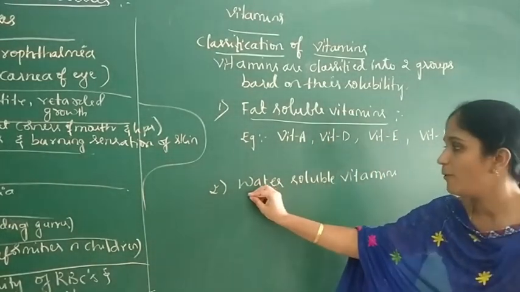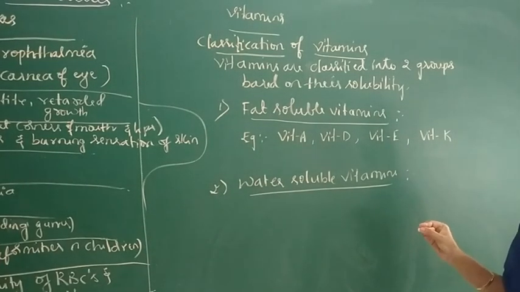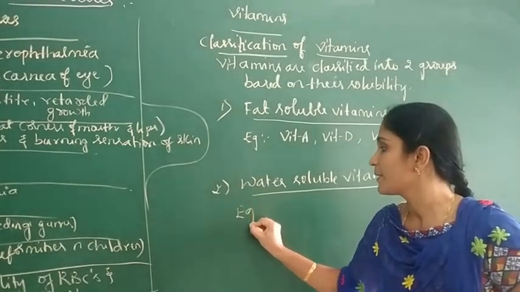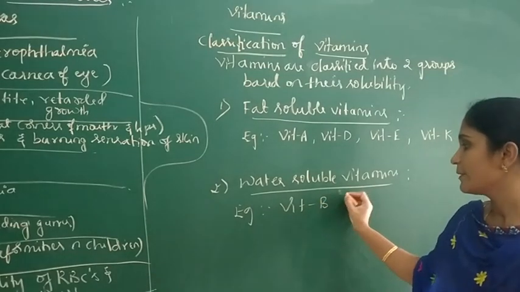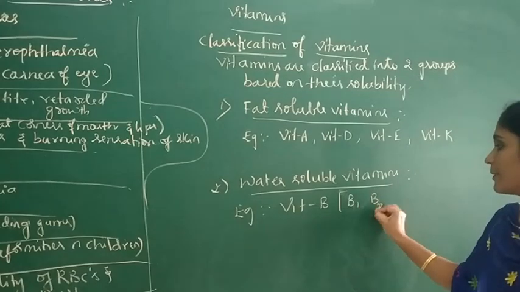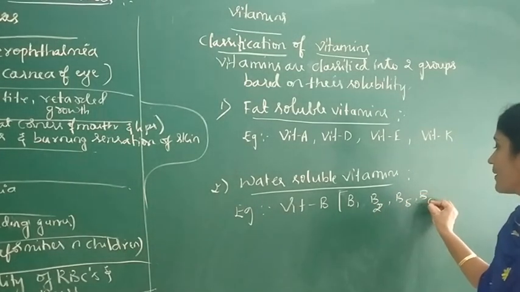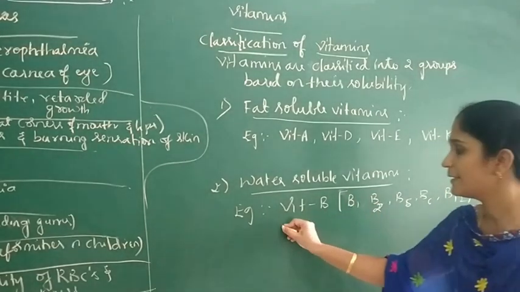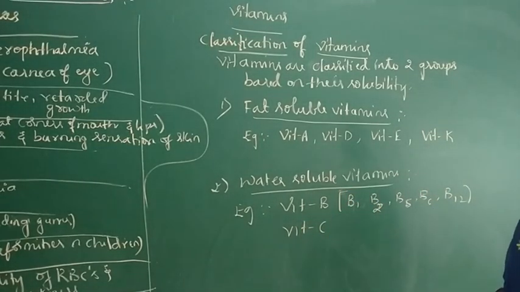Now coming to the water soluble vitamins. The vitamins which are soluble only in water are called water soluble vitamins. For example, vitamin B complexes, that means vitamin B1, B2, B5, B6, B12. These are water soluble vitamins. Another one is vitamin C. It is also a water soluble vitamin.